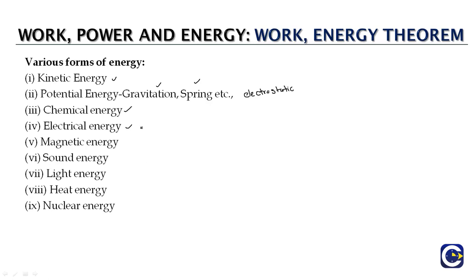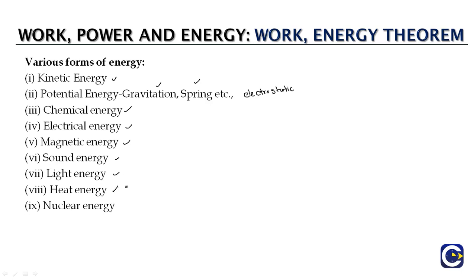In fact, the systems that we use, or the electrical equipment that will be operating, everything will be running based on this electrical energy. We have magnetic energy, we have sound energy, we have light energy. Light energy is the form of energy which we get from the luminous objects.